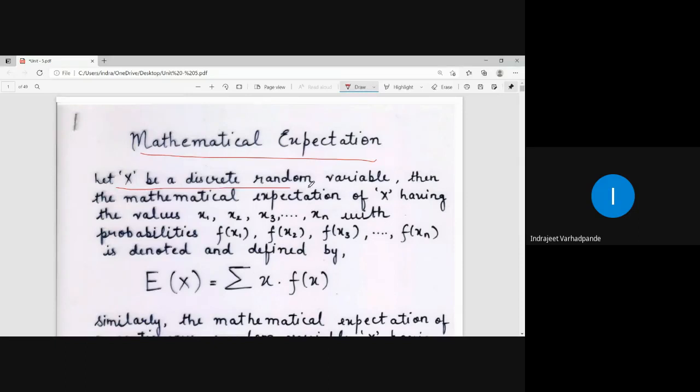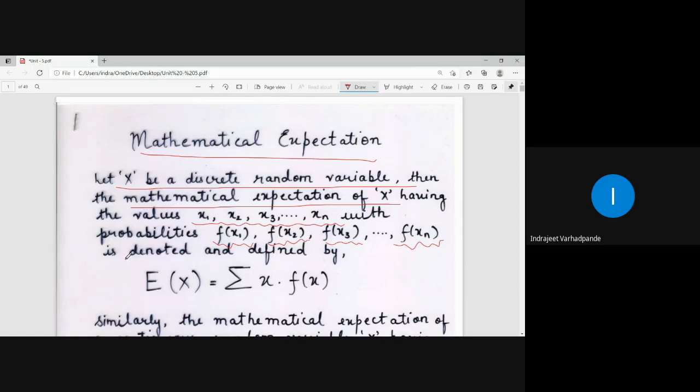Suppose x is a discrete random variable, then the mathematical expectation of capital X having the values x1, x2, x3 up to xn with their corresponding probabilities f of x1, f of x2, f of x3 up to f of xn. This we are familiar with because in the prior portion where we discussed the probability function, we have always seen that if x1 is the random variable, f of x1 becomes the corresponding probability for that random variable. If x2 is the random variable, f of x2 becomes the corresponding probability for the random variable x2.